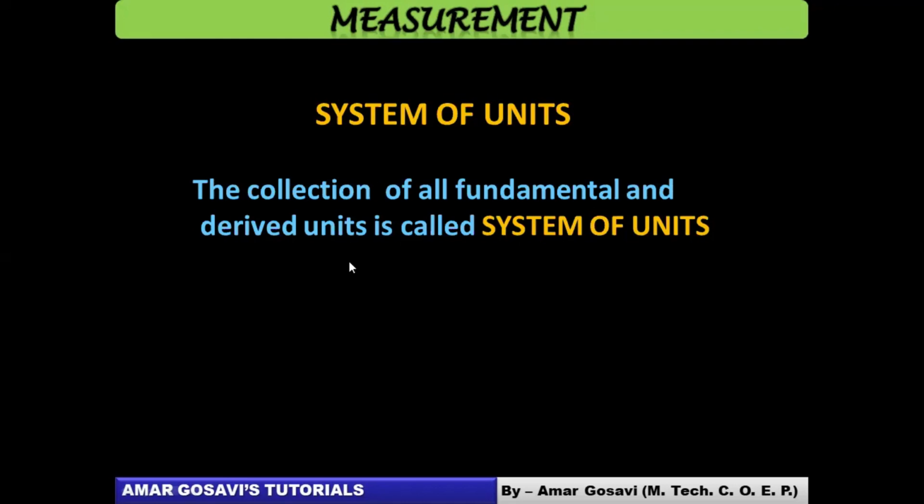You very well know, friends, what's the difference between a fundamental quantity and a derived quantity. Fundamental quantities are the physical quantities which won't depend on any other physical quantity for their measurements. Whereas derived quantities are the quantities which would depend on 2 or more units or quantities for their measurement. So the collection of all fundamental and derived units, we will call it a system of units. Okay, let's move ahead.